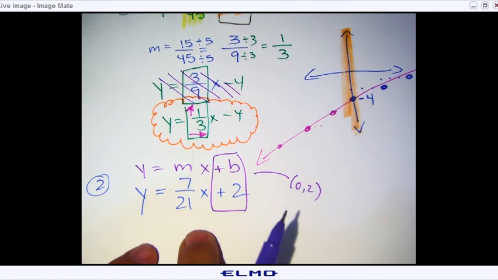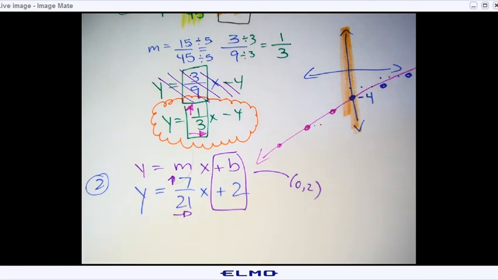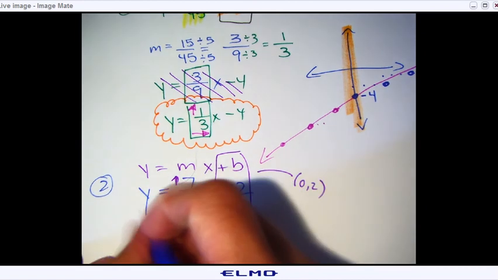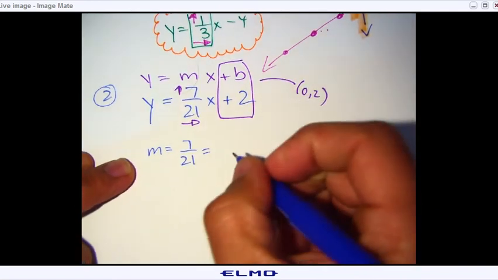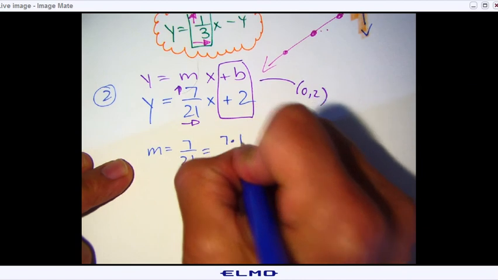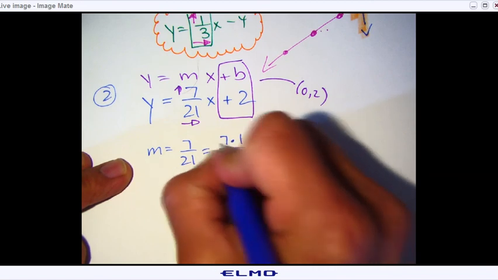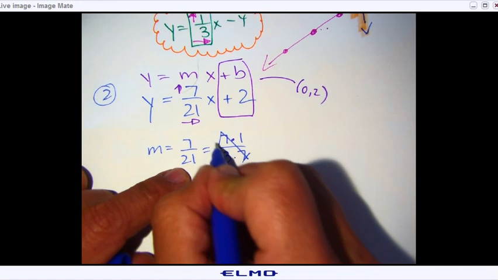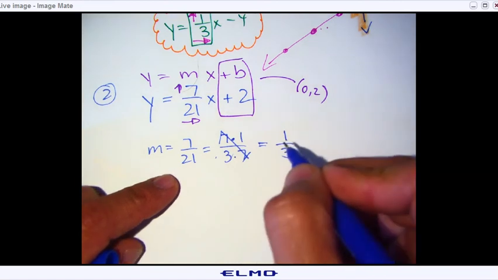But we can't graph 7 over 21 rise over run. That's too many counts, right? So let's go ahead and simplify it. If you don't know how to divide, do your multiplications. The only multiplication of 7 is 7 times 1, and 21 is 3 times 7. Or you could have divided by 7. It's the same thing. Divide by 7 and you still get 1 over 3.